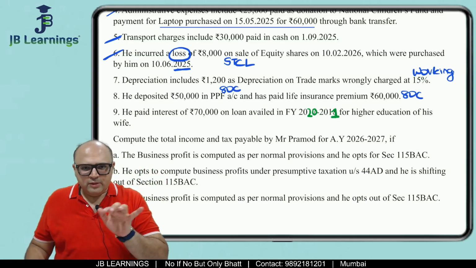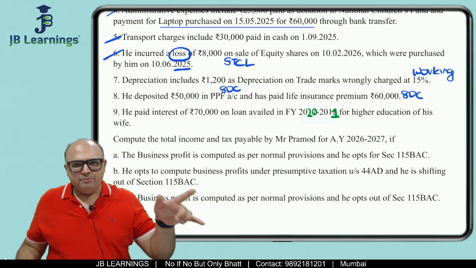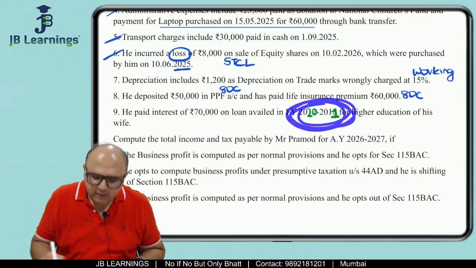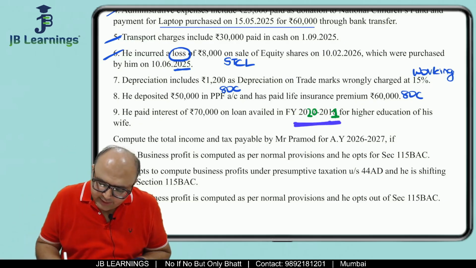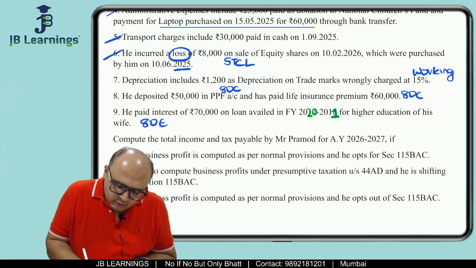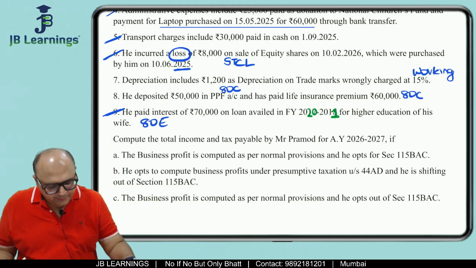So when you will be solving this sum, please make this 2021. I think in the PDF it is 1718. So please make this 2021. All right. So he paid interest of 70,000 on loan availed in 2021 for higher education of wife. So education loan, if it is taken for wife, you get a deduction under 80E.